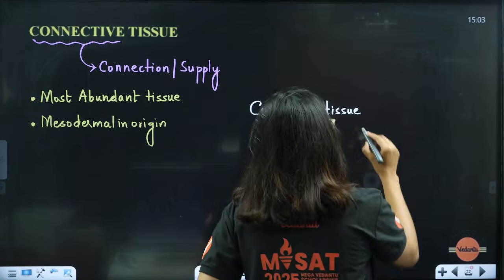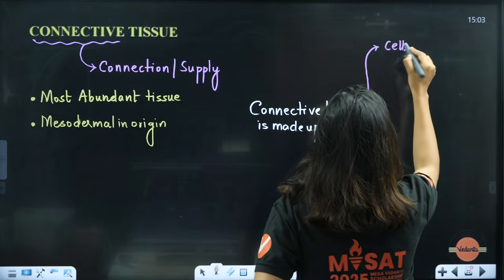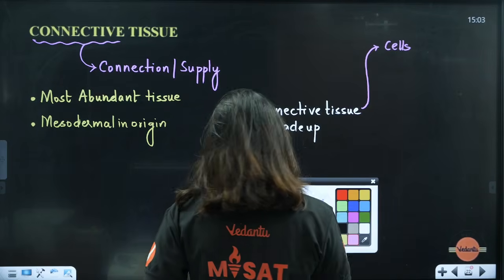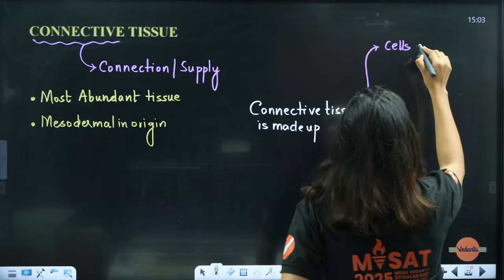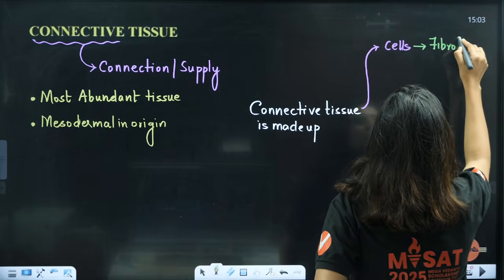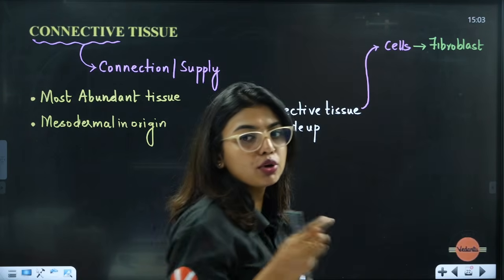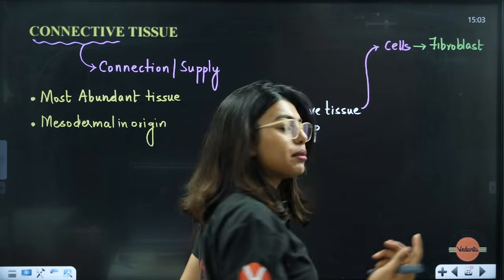what and all? It is made up of first a set of cells. Which are those cells? The first cell that you have to know is the fibroblast cell, which is going to help us in fiber formation.